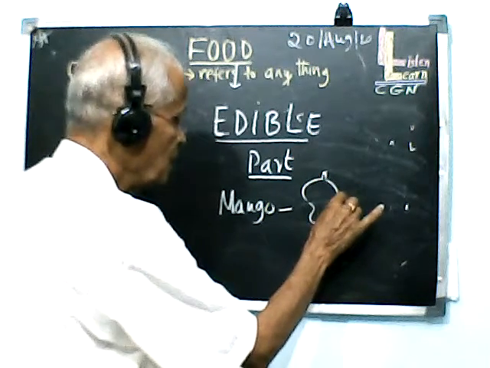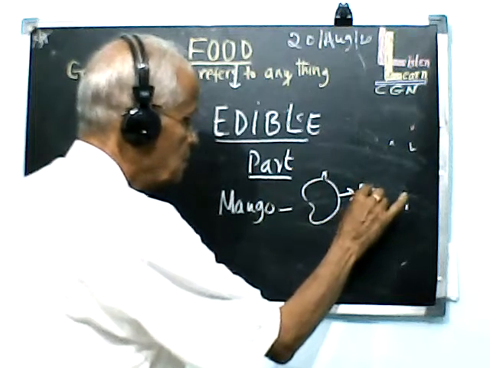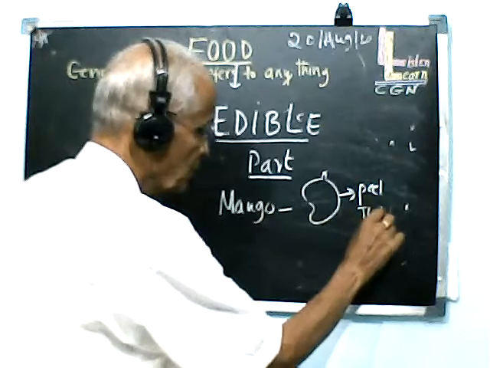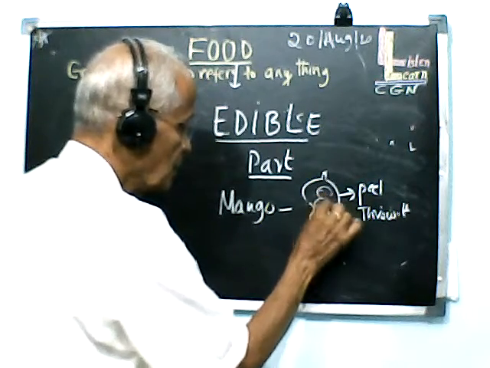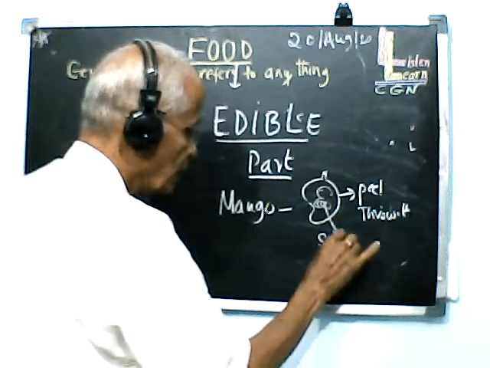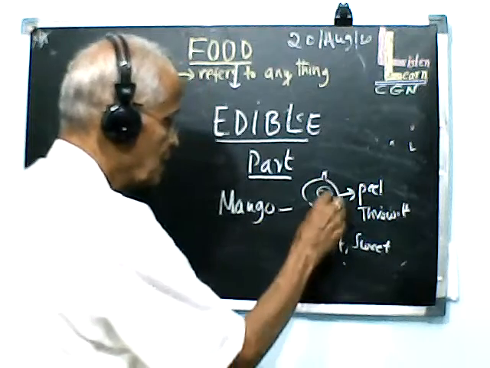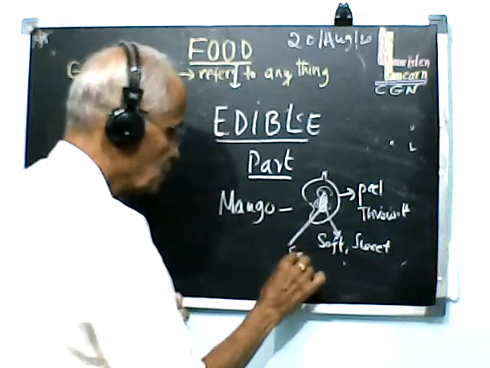If supposing this is the mango fruit I have given to you, what you do? You remove the upper peel, you throw it away, and you take the inner material. That inner material will be soft and sweet, that you eat, and then inside there will be one more seed, that also you throw it away.